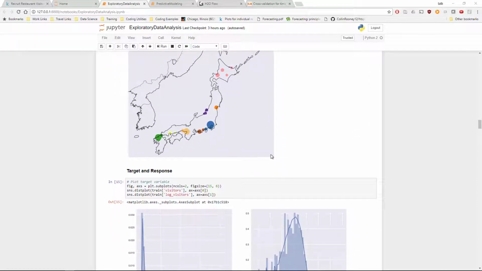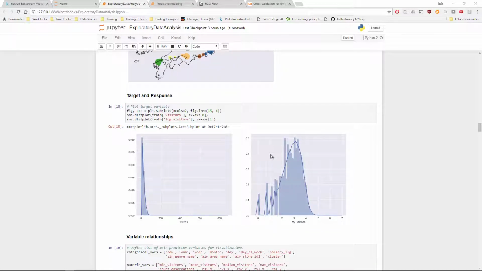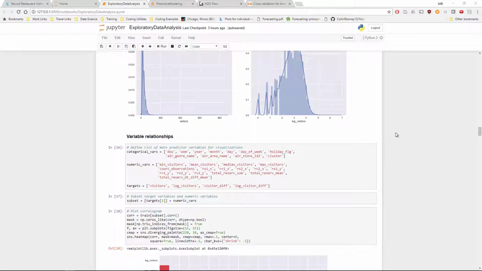All right, so now let's take a closer look at the target variable and the predictors. So this is the target, and we can see that there are some pretty significant outliers here, which is shown a little bit better when we take a log of the visitors. Due to the outliers, from here on out I start using a log transformation of visitors for all the analysis.